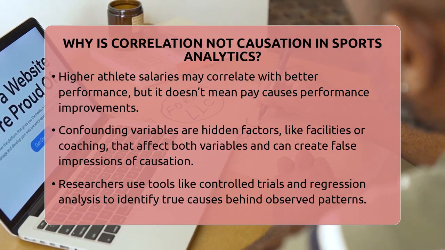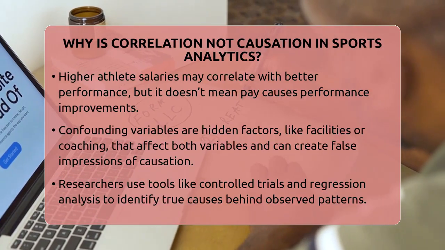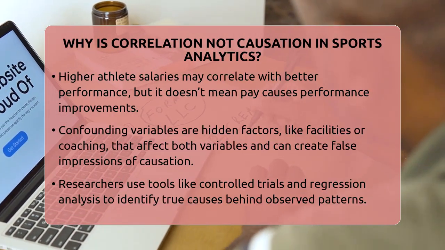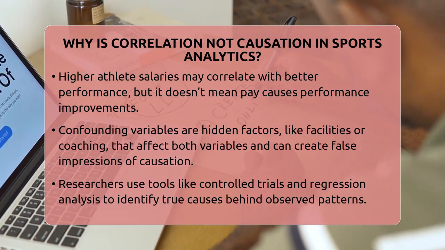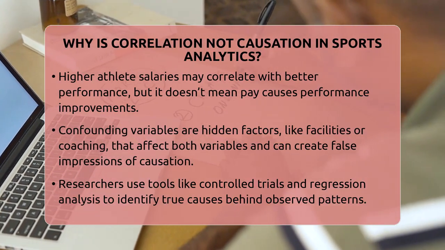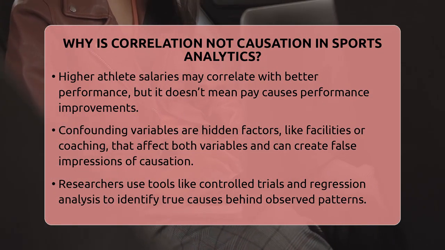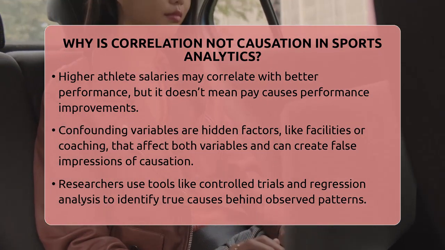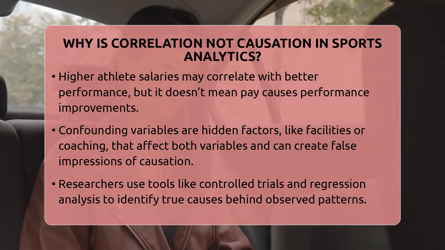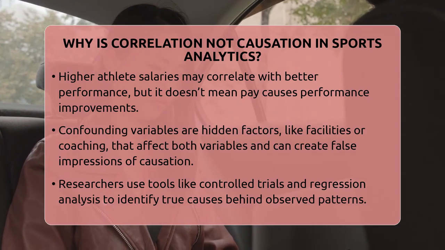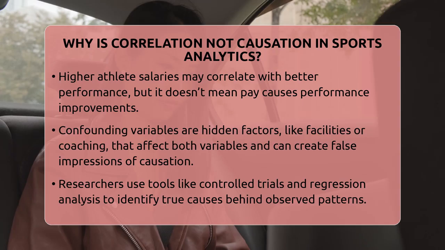The main reason correlation doesn't mean causation is because of confounding variables. These are hidden factors that affect both variables. For example, a team that practices more might win more games, but it could also be because they have better facilities or experienced coaches. These hidden factors influence the results, making it look like one thing causes another when it doesn't. In sports analytics, researchers use special tools to control for these confounding factors.